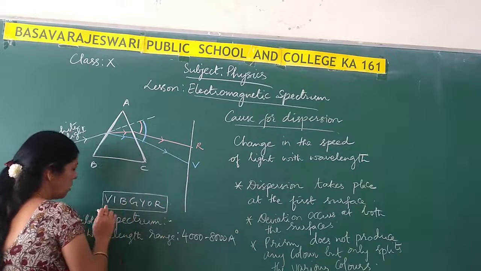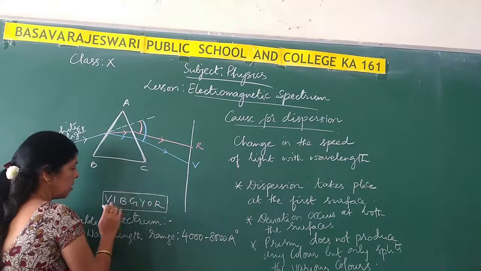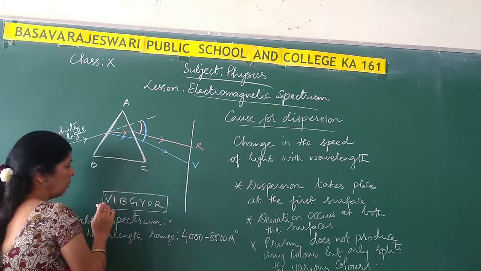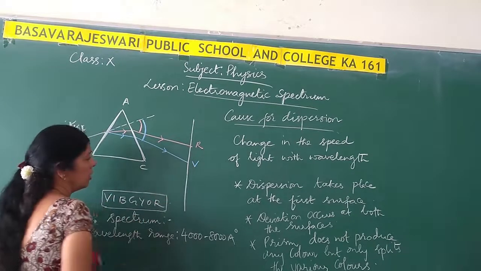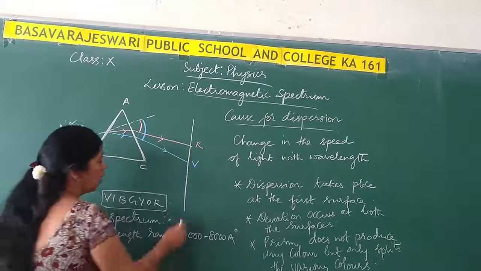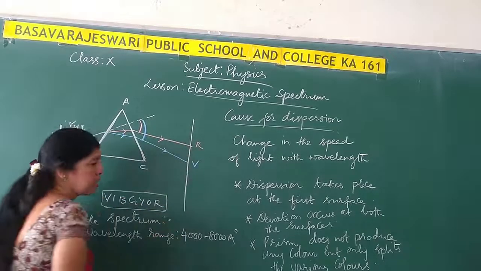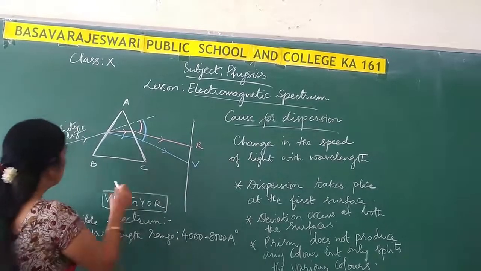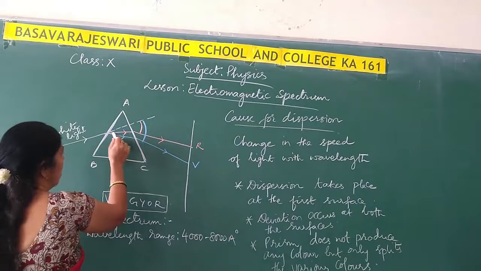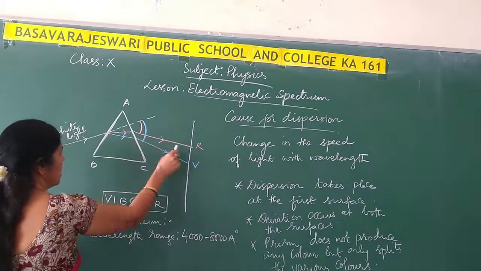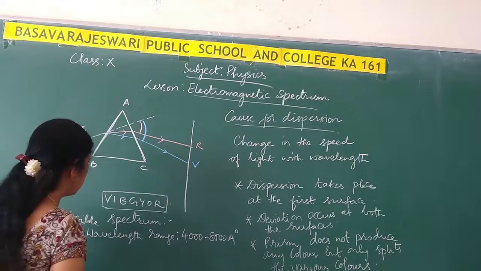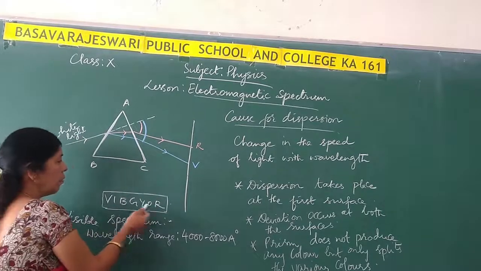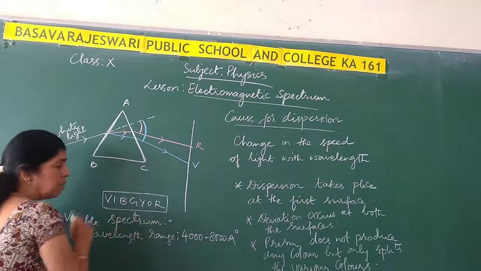Now, VIBGYOR, that is all the 7 colors, have been named in a certain order. And you should remember that whenever you get all the 7 colors on the screen, violet will be at the bottom, whereas red will be at the top. And here you can observe that these colors, after getting dispersed, are traveling towards the base of the prism only, is it not? And as I have told you, this VIBGYOR is called the visible spectrum.